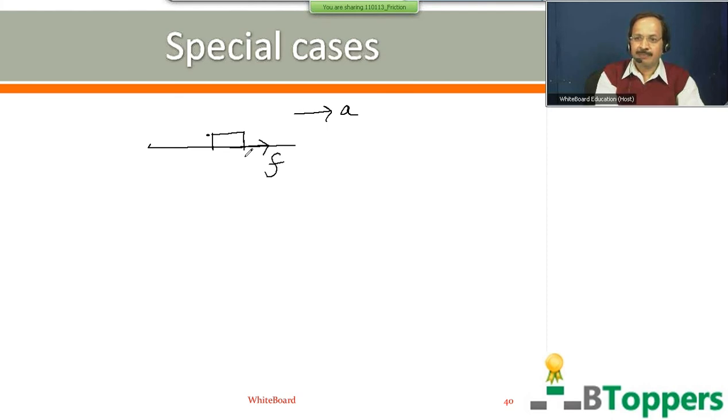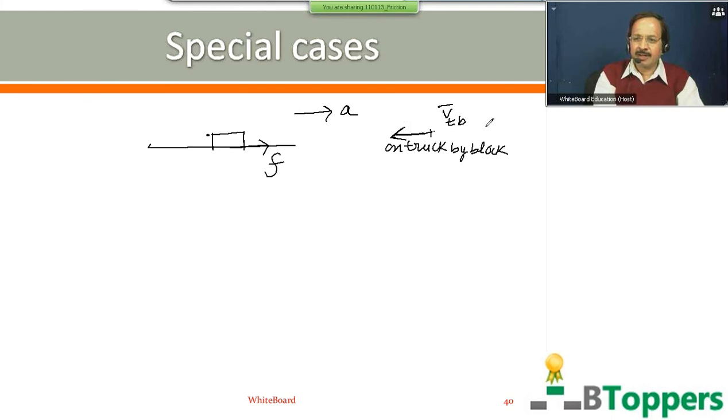Means the frictional force on the truck by the block, in case there is slipping, suppose, then the force of kinetic friction or sliding friction on the truck by the block acts opposite to the velocity of the truck relative to the block.